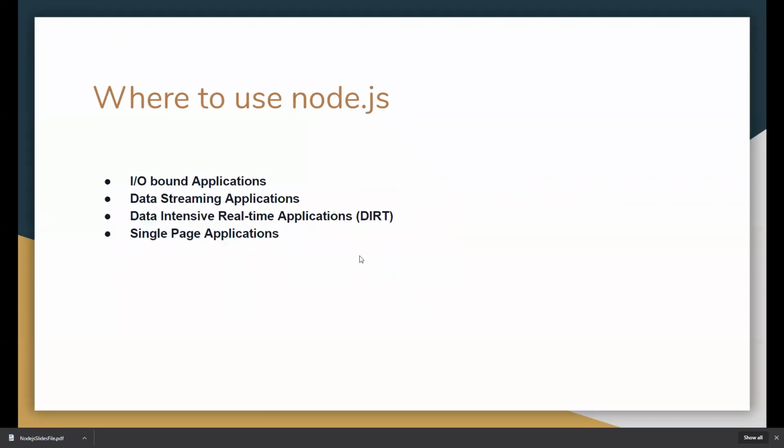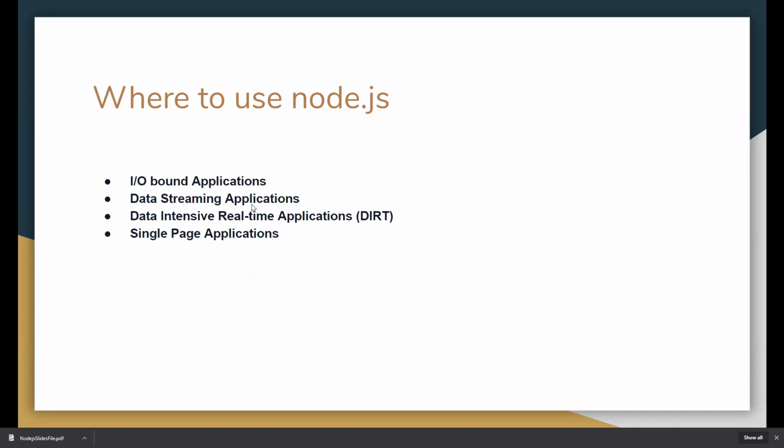Where to use Node.js? Input-output bound applications, meaning if we try to connect with a server or with another server, we use Node applications there.